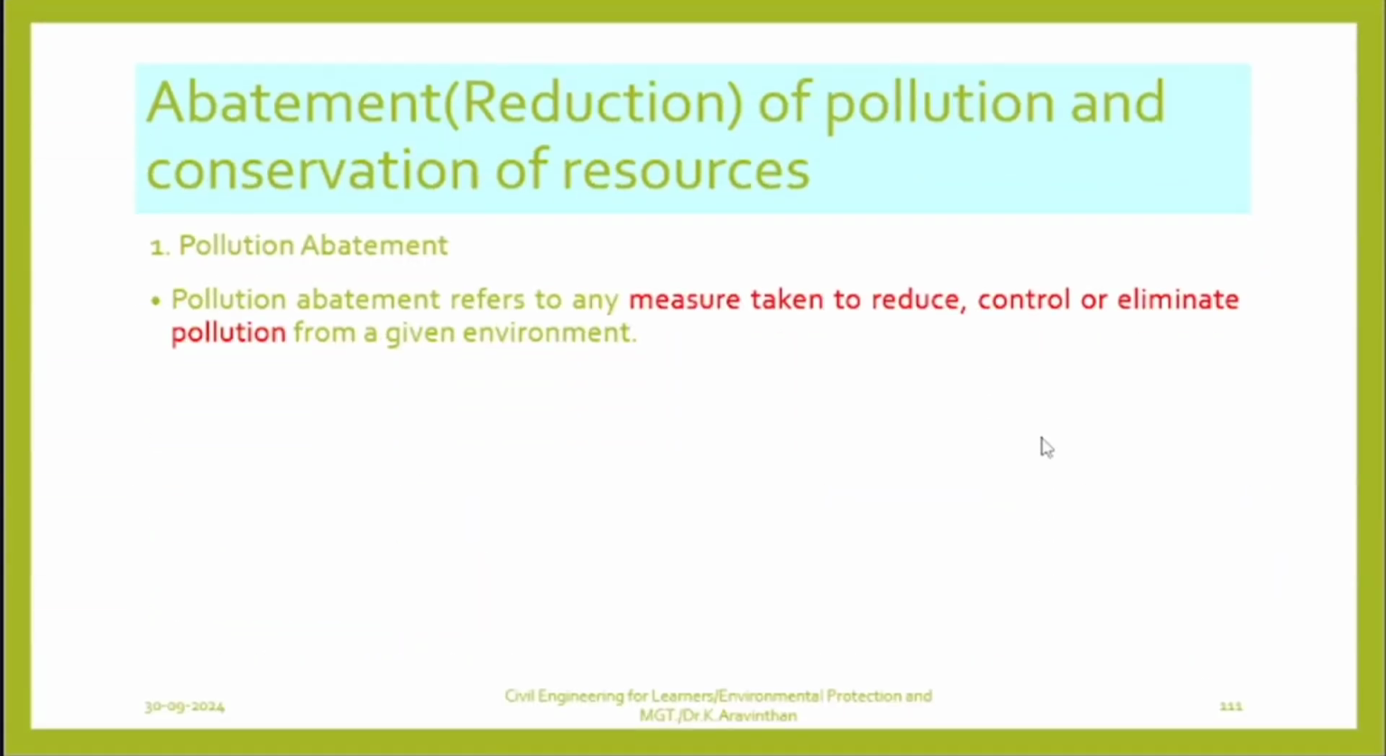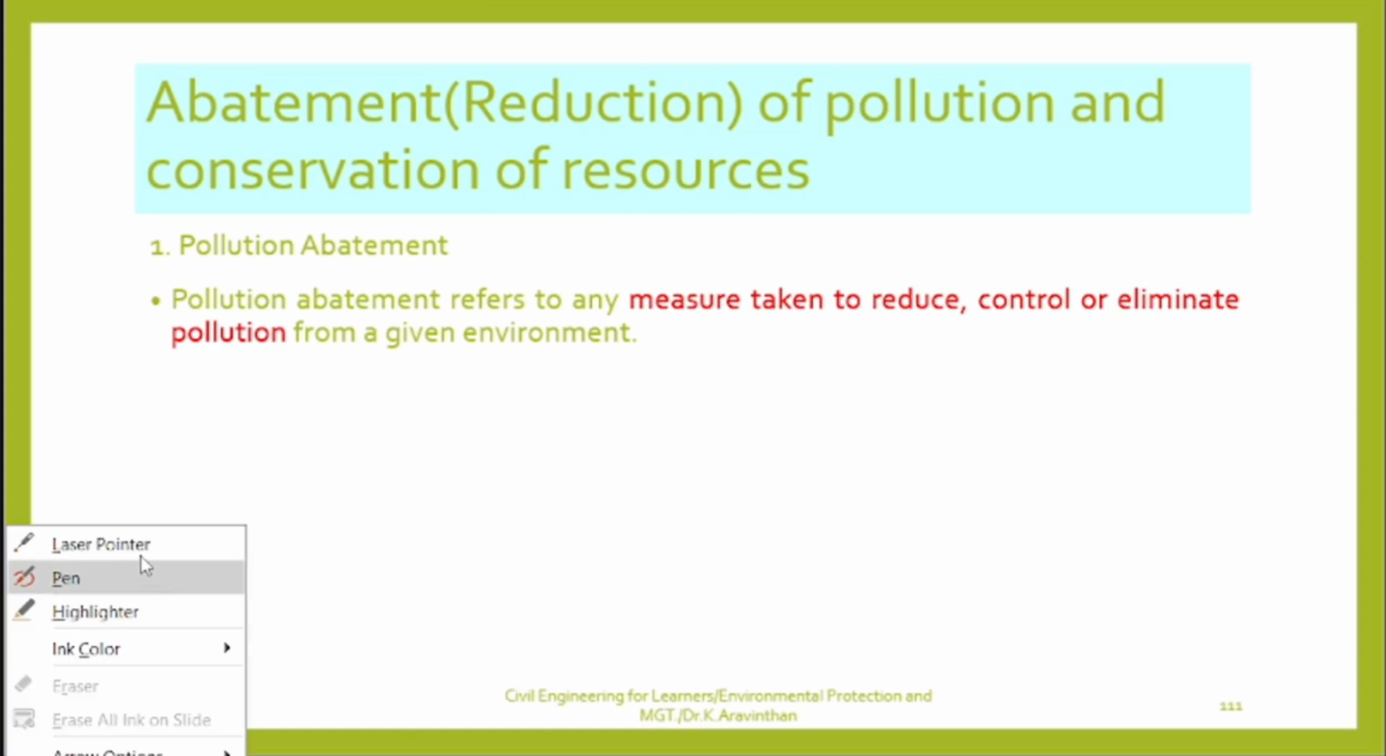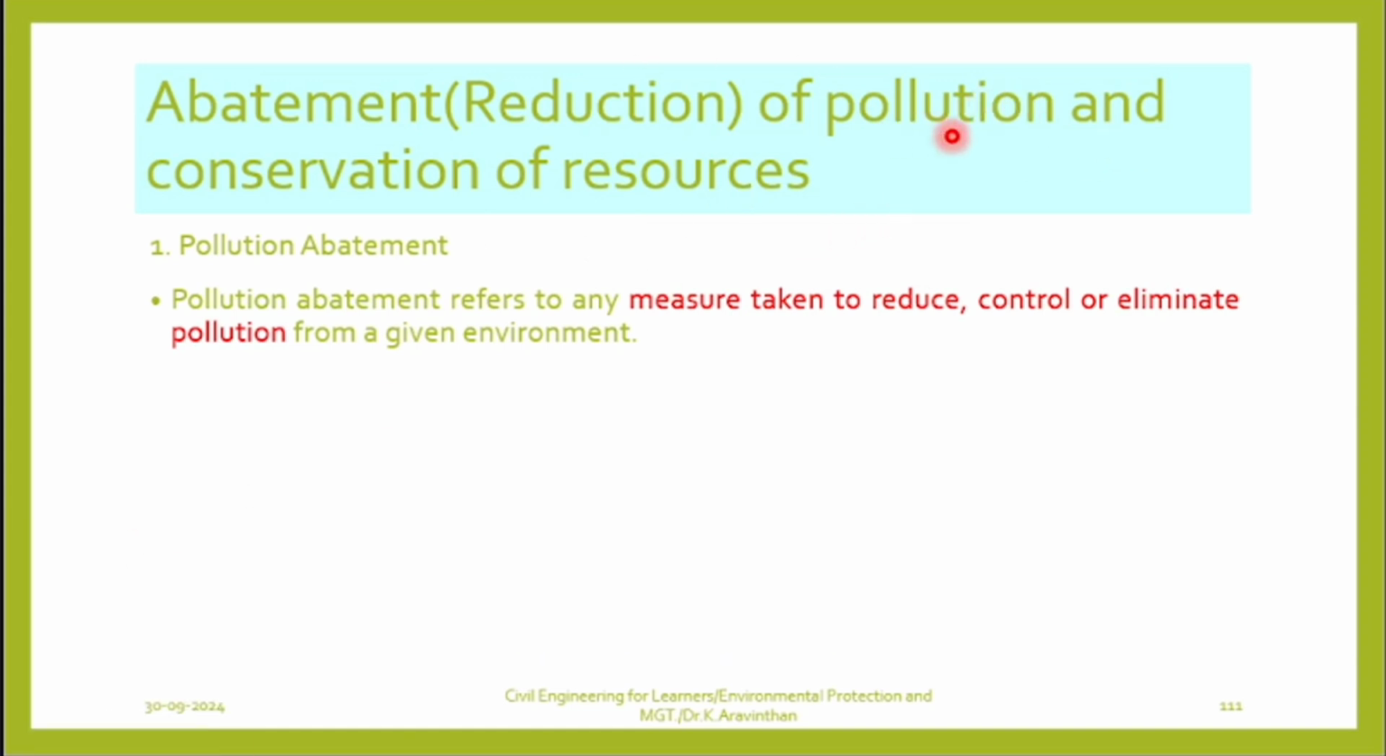Abatement of pollution. What do you mean by abatement? It is reduction. How to reduce pollution and conserve resources? First thing is reduction effort, control effort. What are the ways we can control? Certain pollutions we cannot control. We have some ability to reduce it, to eliminate pollution. If it is possible, we can eliminate it fully.